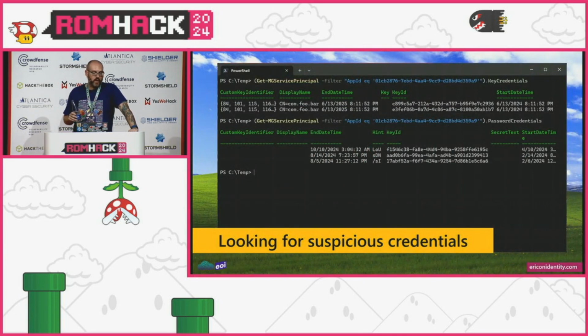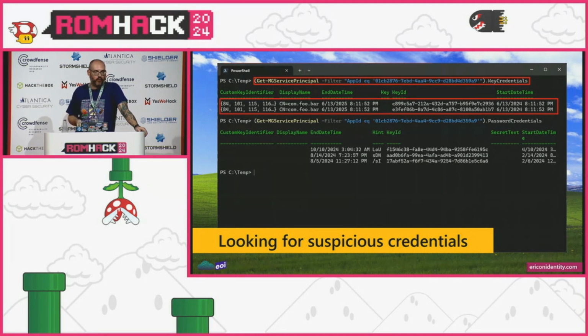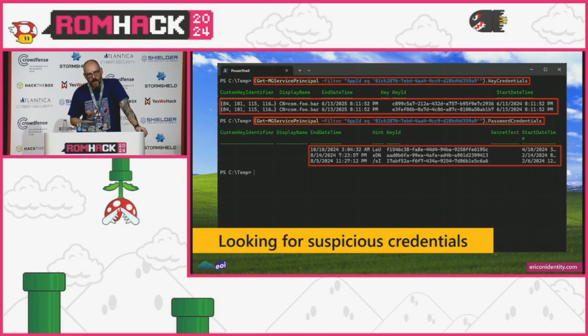So as far as looking for suspicious credentials, because the client ID is globally unique, we can just run Get-MgServicePrincipal and filter on that client ID, which is also the app ID here within Graph SDK PowerShell, and look for key credentials. So we're looking for any certificates that might be assigned to device registration service, and we can run the same command for password credentials, where we're looking to see if there are any secrets assigned. If there was a finding of these in a tenant, it should be considered concerning because there's no valid reason to have this stuff there.